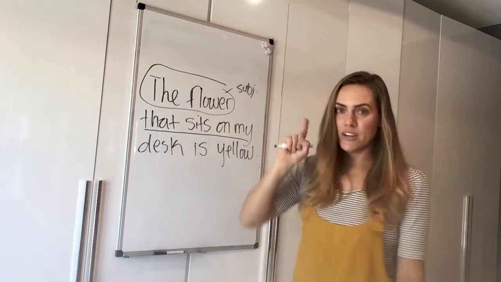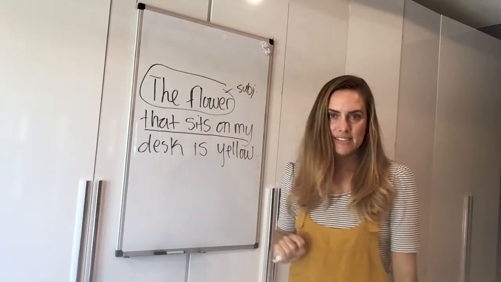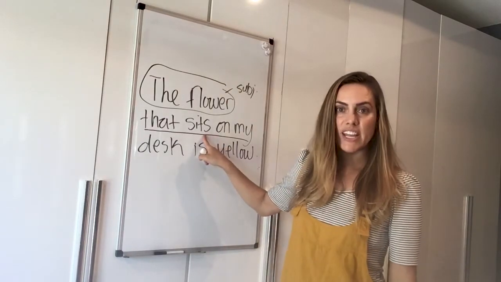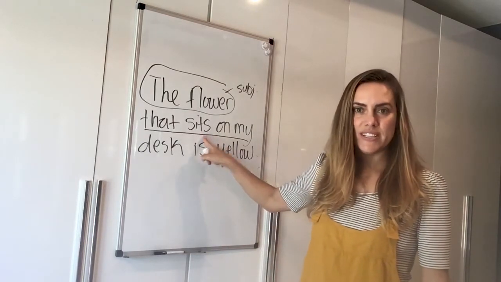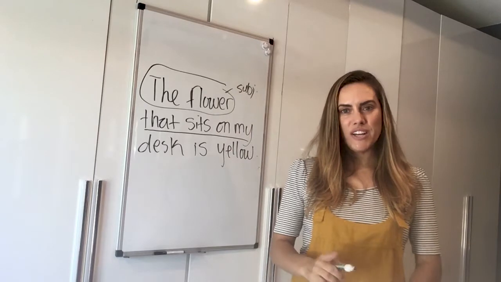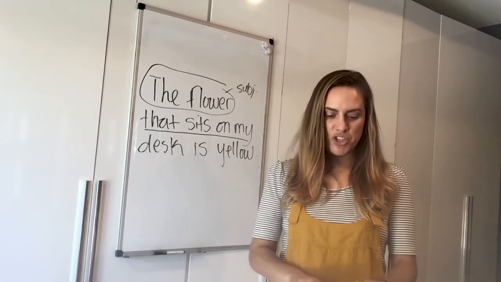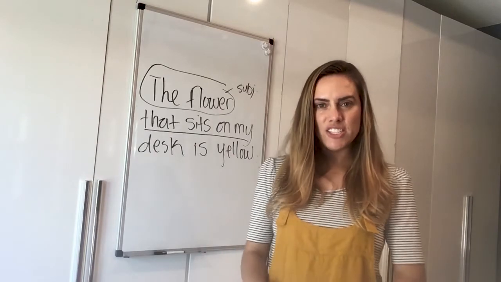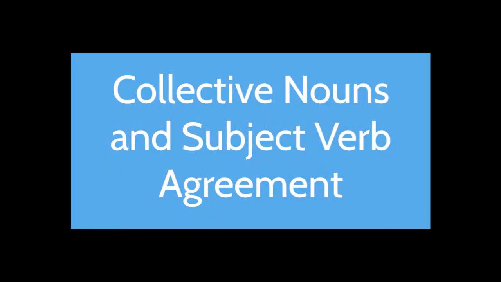The flower, one flower, sits on my desk. So it agrees. It has that third person singular S and it agrees, okay? So that's one type of exception. That is another type of exception. Let's talk about some more.